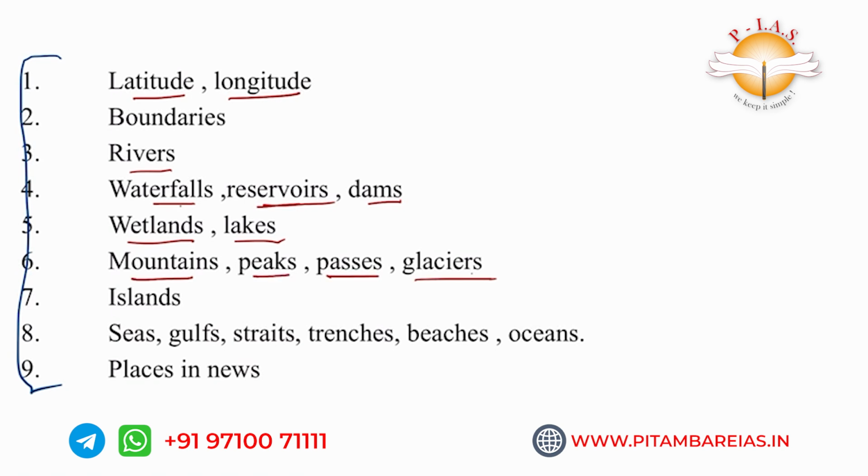Next, for any country, the related islands. Islands are always in the news because of disputes between countries. Physically, if an island is present in some continent, it is fine, or physically it is like its own country. If it is in some exclusive economic zone, both countries claim it. So they are always in the news because of disputed areas. UPSC has asked questions related to the Senkaku Islands, which were in the news at that time. Another thing is, whenever you read about some country or continent, you have to see the adjacent seas, gulfs, straits, trenches, beaches, oceans. You must know the definitions of gulfs, straits, and isthmus in the conceptual part.